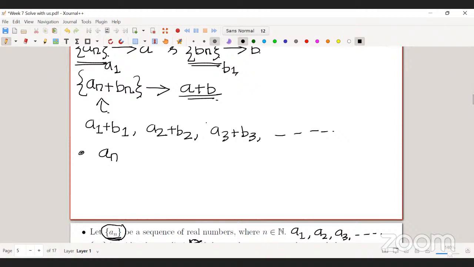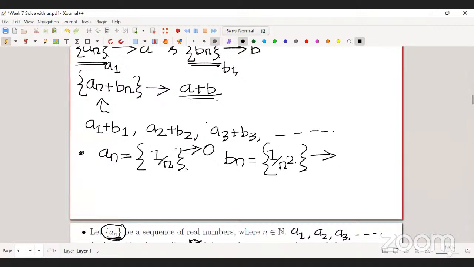Suppose my sequence An is 1 by n, and my sequence Bn is 1 by n square. So this is my sequence An, and you can see this An converges to 0, right? And Bn also converges to 0. Suppose you want to know the limit of this sequence An plus Bn, which is basically n square plus n plus 1 over n cubed.